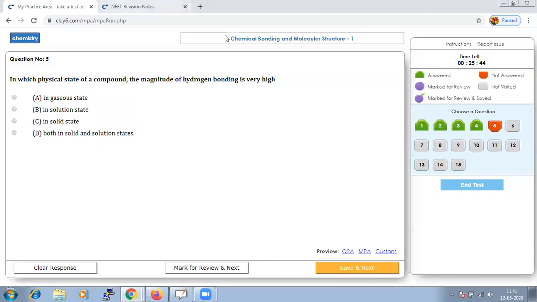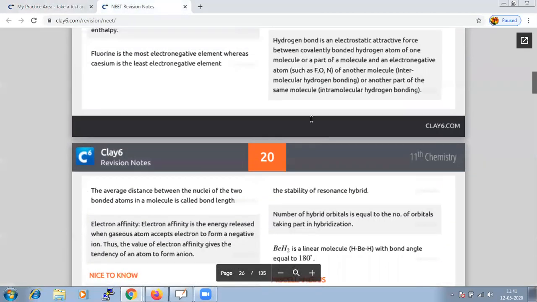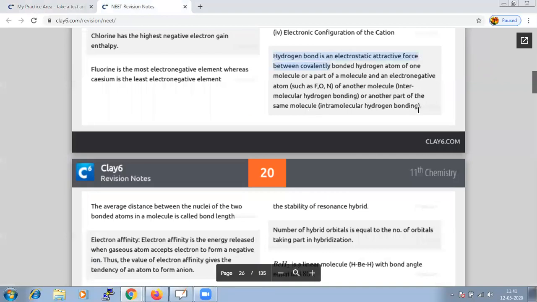We have mentioned here in the revision notes regarding your hydrogen bond. Hence, it would be helpful for you to conclude about the intramolecular and intermolecular hydrogen bonding.